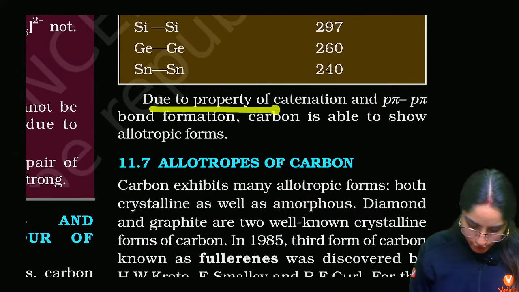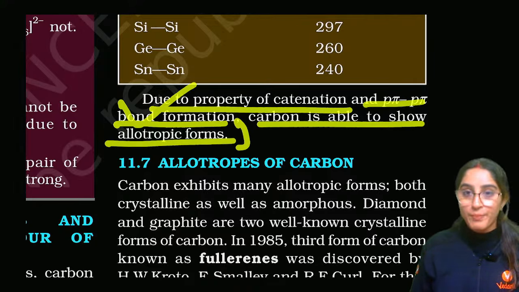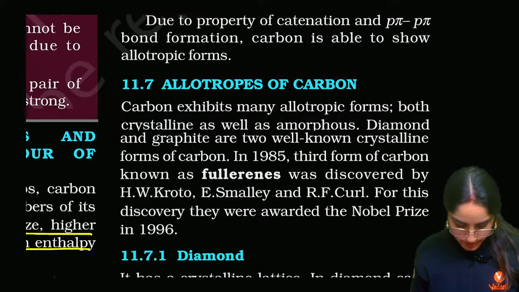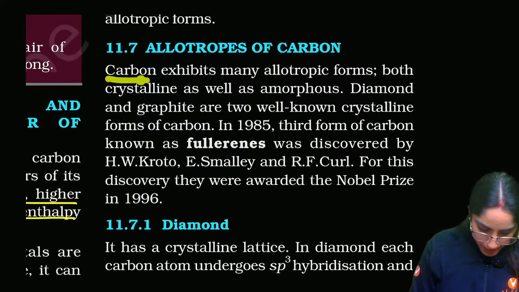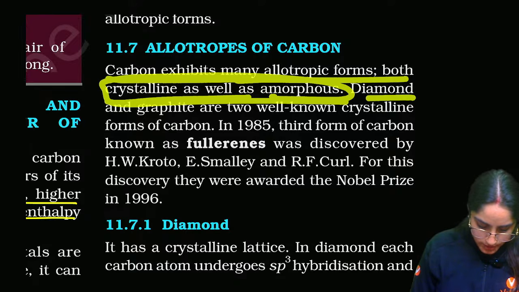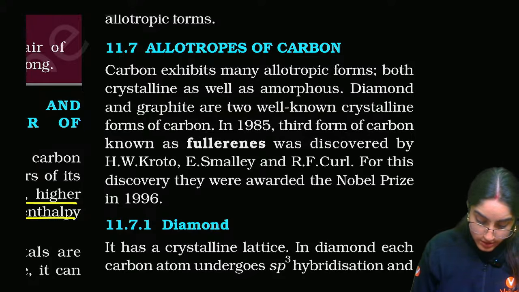Due to the property of catenation and p pi bonding, carbon is able to show allotropic forms in which it exists in different allotropes, right? So carbon exhibits many allotropic forms, both crystalline as well as amorphous. Diamond and graphite are too well known. Now, students usually don't know which is crystalline and which is amorphous.